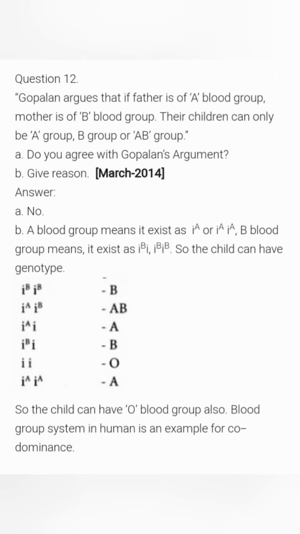And question number 12. Gopalan argues that if father is of A blood group and mother is of B blood group, the children can only be A group, B group or AB group. So first sub-question is, do you agree with Gopalan's argument? And second sub-question is, give reason. And we know that the answer is no. We are not agreeing with Gopalan's argument, because we know that A blood group means it exists as IAi or IAIA, and B blood group means it exists as IBi or IBIB. So the child can have the genotype.